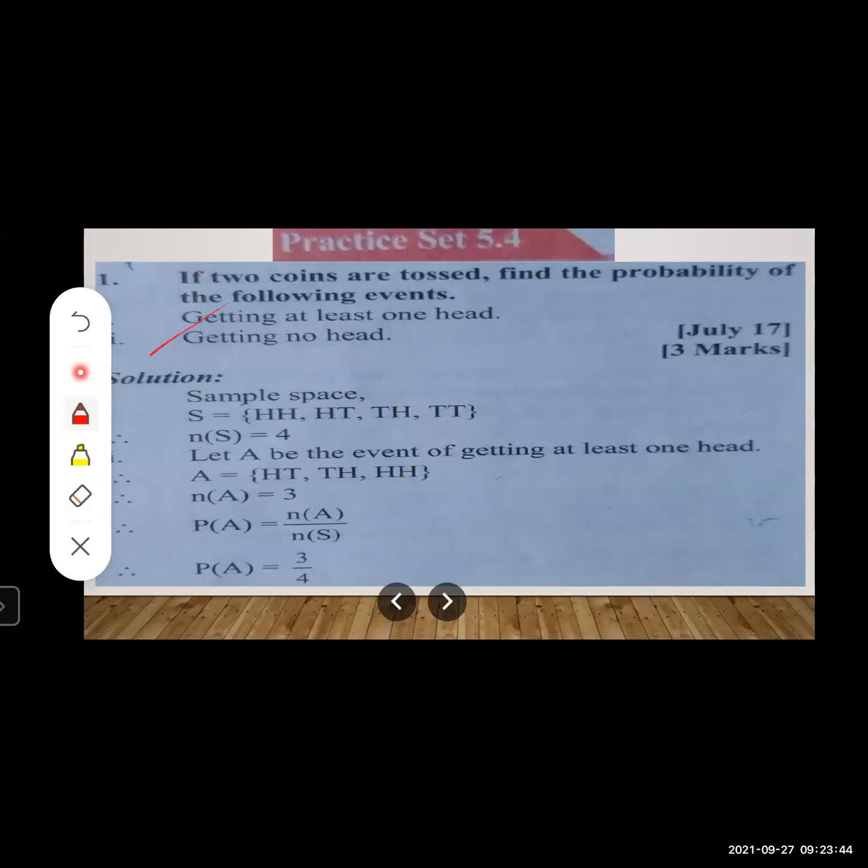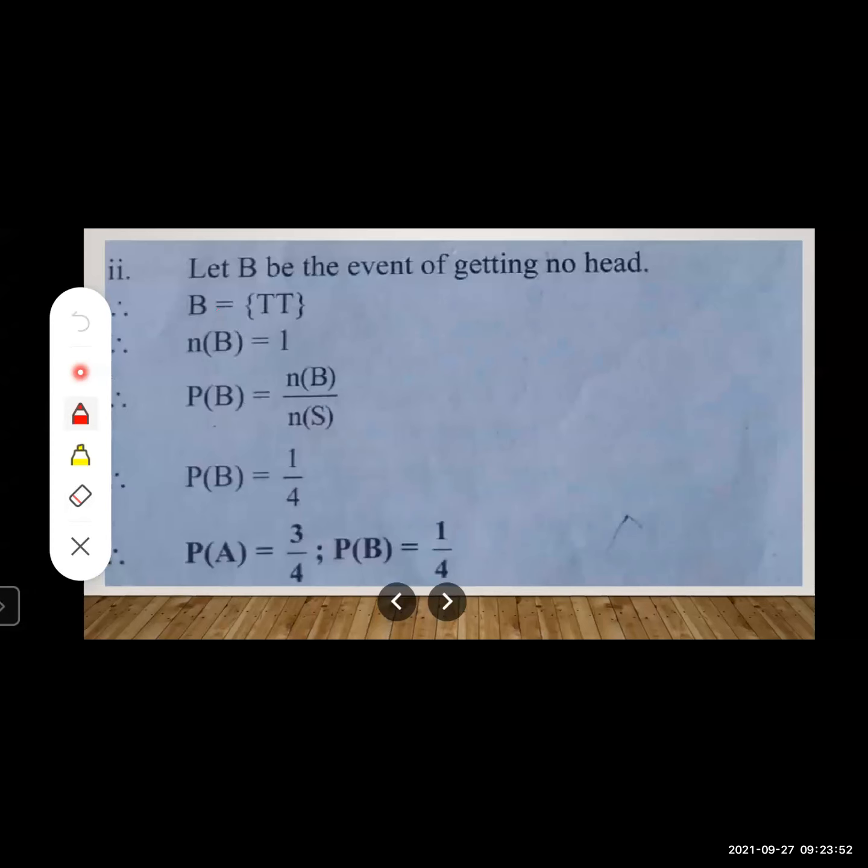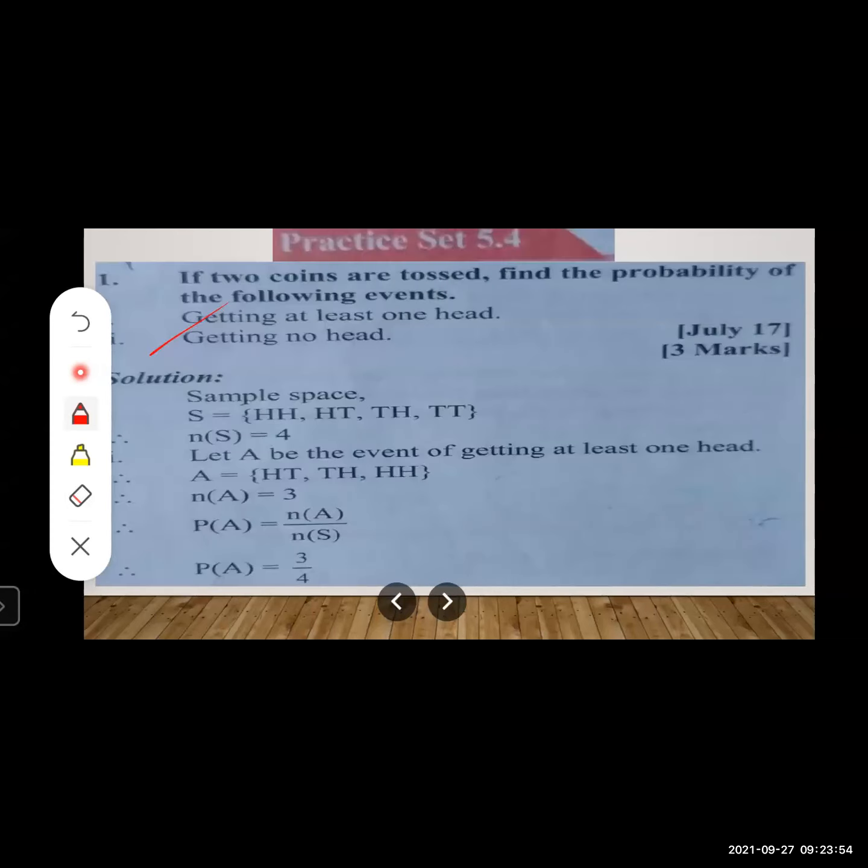Now let us move to the next condition. What is the next condition? Getting no head. Now, what is our favorable outcome? We don't want head. Sample space contains all possible outcomes. We don't want head, right? Not wanting head means we want only tail.